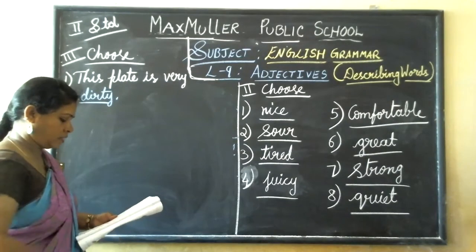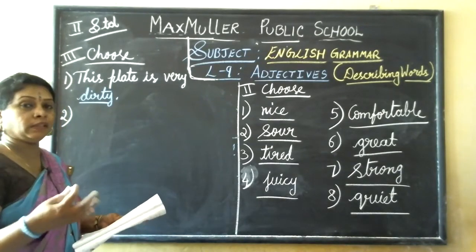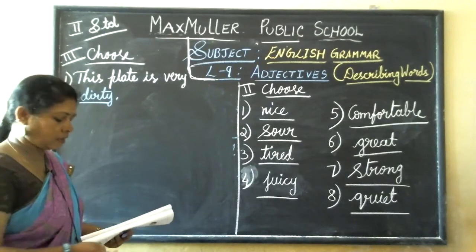Now, second one. Turn on the lights. It is very dash in here. Weak, dark, thin. Dark. It is very dark in here.